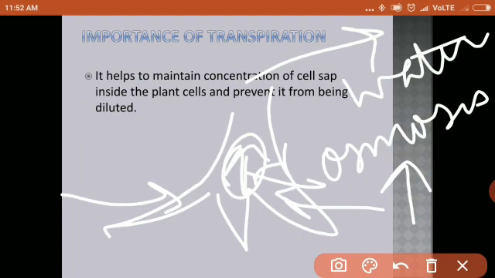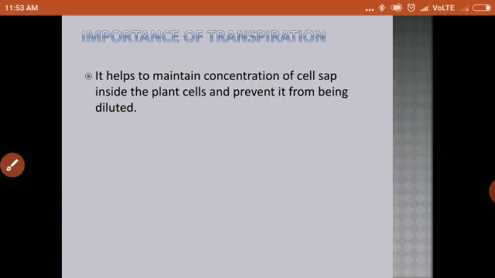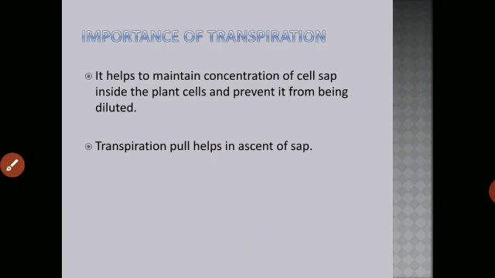But now, if extra water is not lost by transpiration, then what will happen? The cell sap will have more water as compared to the soil, and osmosis will not occur, and absorption of water will also not occur. So therefore, to continuously absorb water from the soil, transpiration is important, so that the concentration of cell sap is maintained and osmosis is not interrupted. Understood? Next, transpiration creates a transpiration pull, as we have discussed in the last slide.